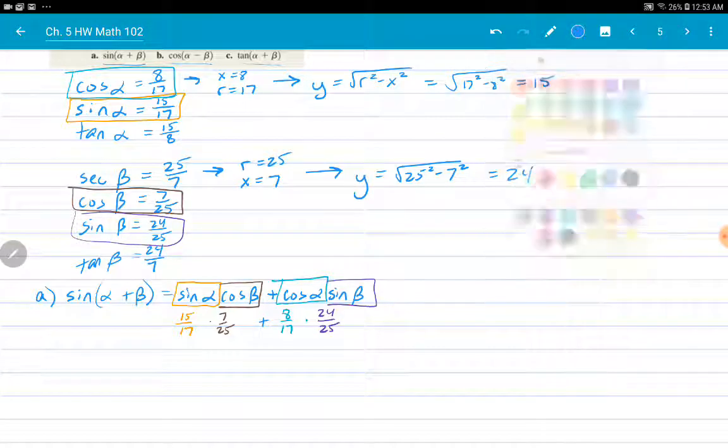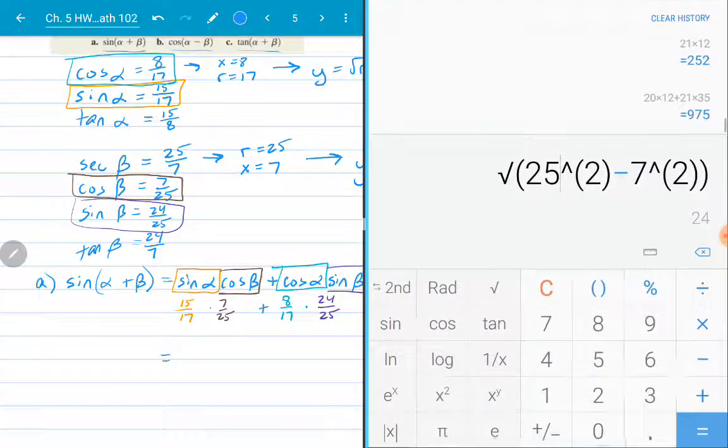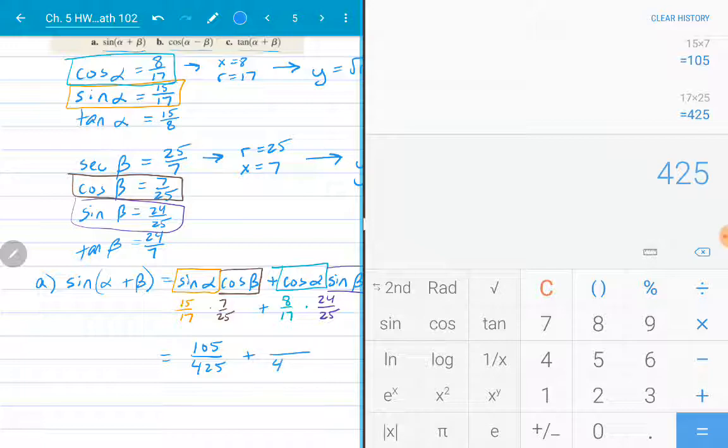So when I add those together, I'm going to use my calculator for this. 15 times 7 gives me 105 in the numerator. 17 times 25, 425 in the denominator, plus the same denominator, because it's 17 times 25 again, 8 times 24, that's 192 in the numerator.